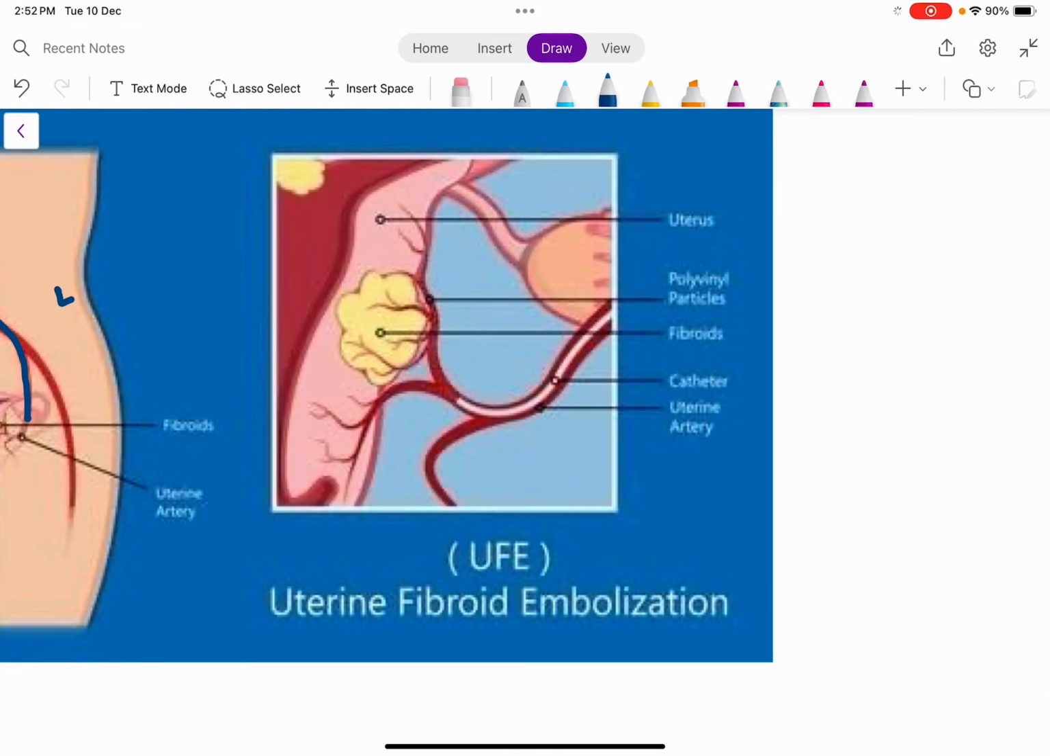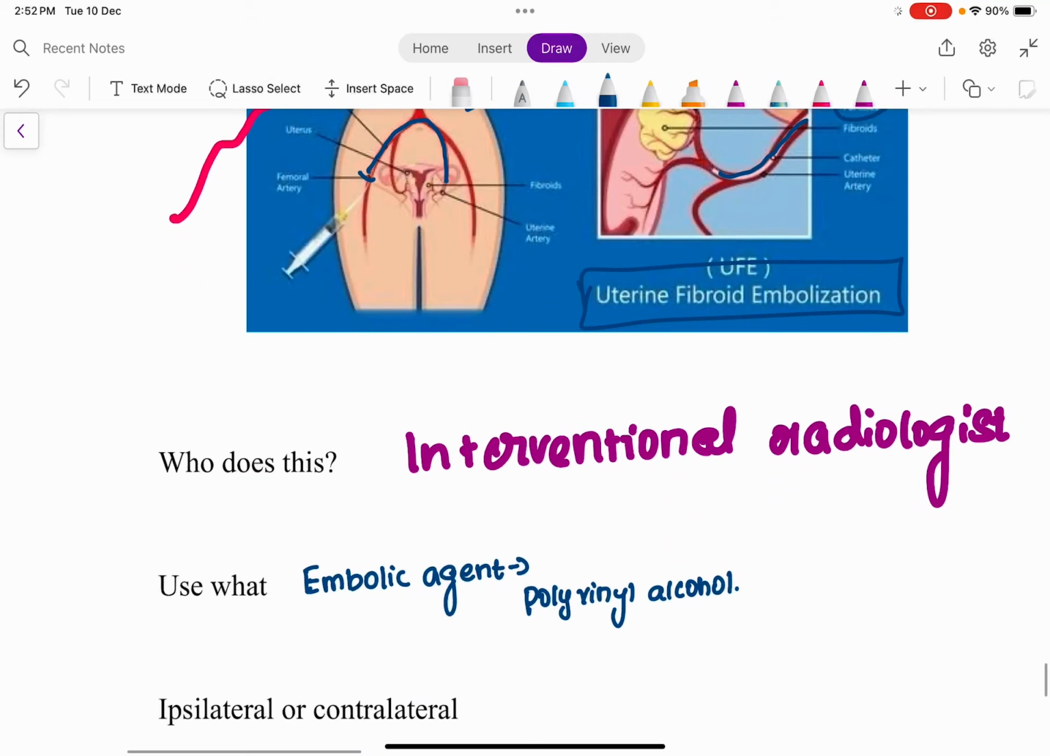As you can see here, this is the catheter which we discussed until now. Through this catheter, the polyvinyl particles, that is the polyvinyl alcohol, are introduced, and this is going to result in embolization of that particular artery, which will result in decrease in blood supply to the fibroid, and eventually the size of the fibroid is going to decrease. Is that clear? Yes. So this is called uterine artery embolization.